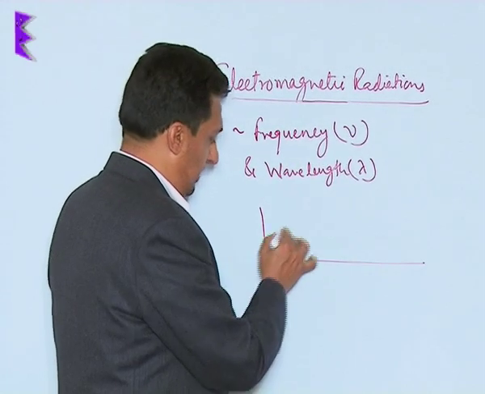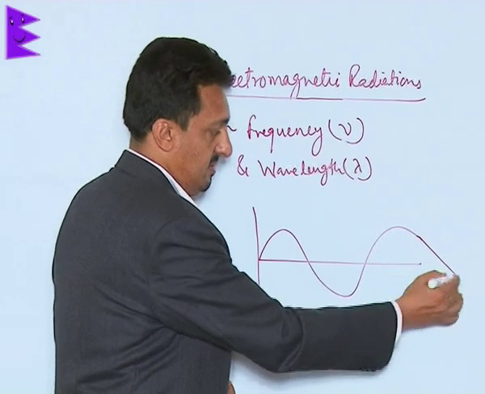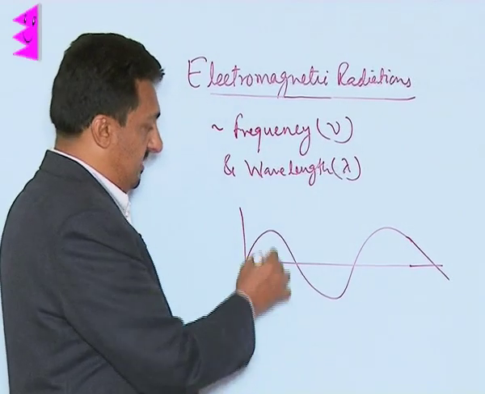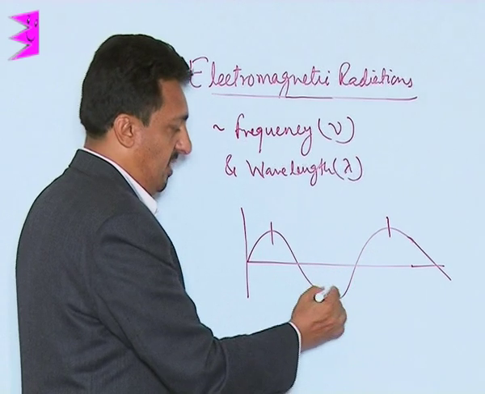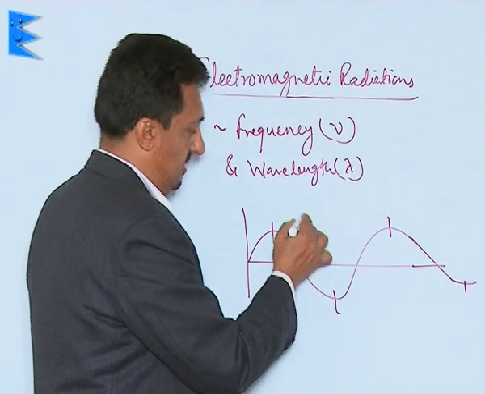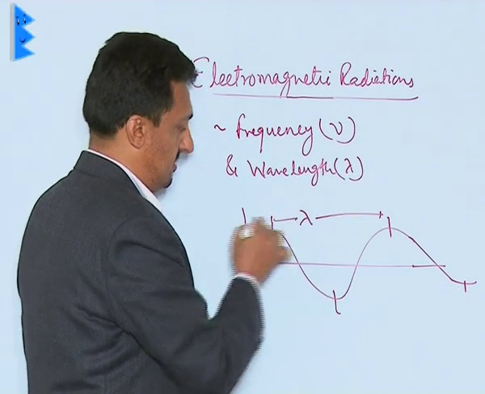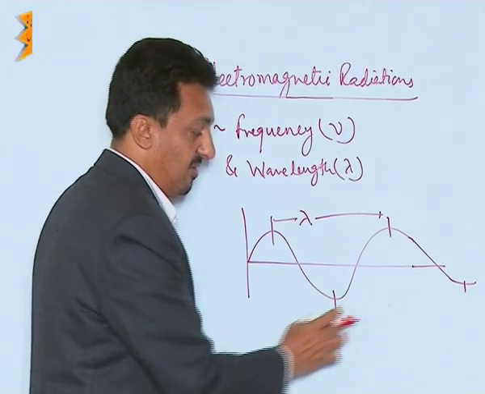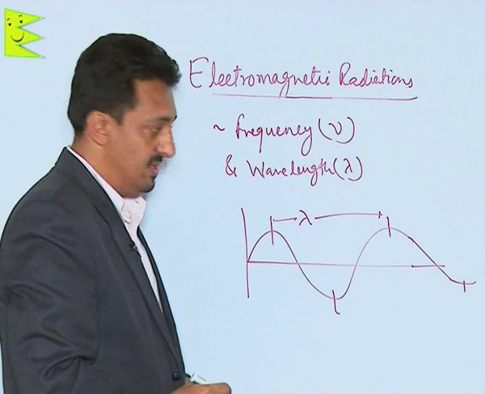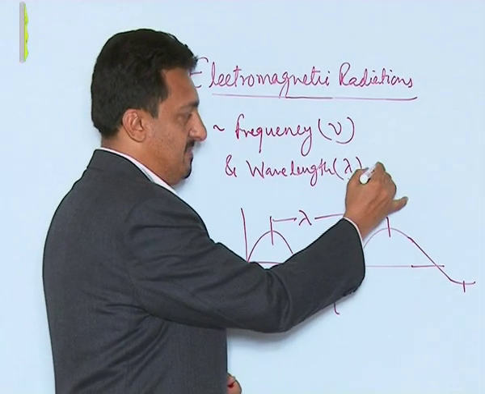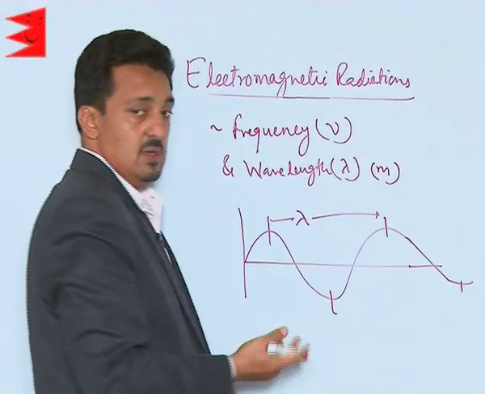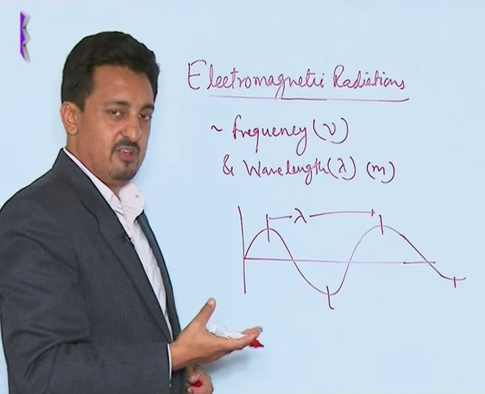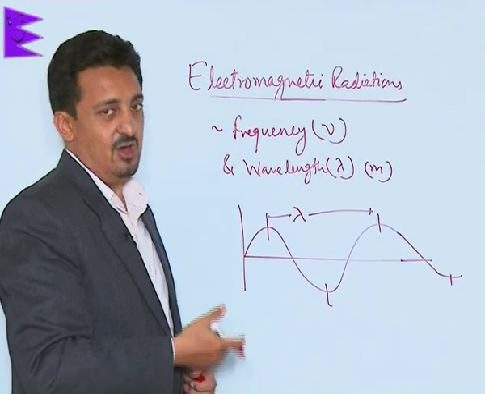If this is the EM wave we have, the distance between two successive crests or troughs is called the wavelength. Distance between two successive crests or troughs is called wavelength, which is usually expressed in meters. And since it's very small, usually we express it in terms of either Angstrom units or nanometers.